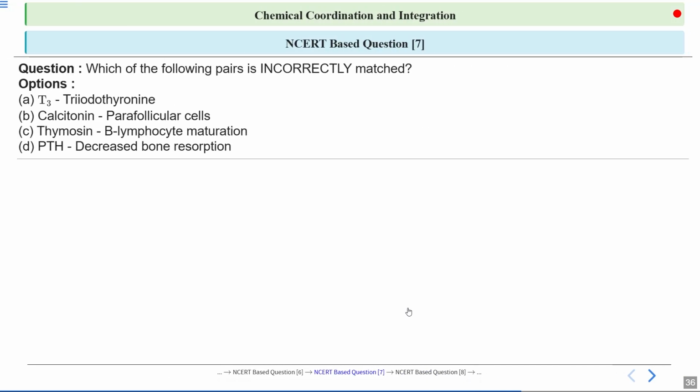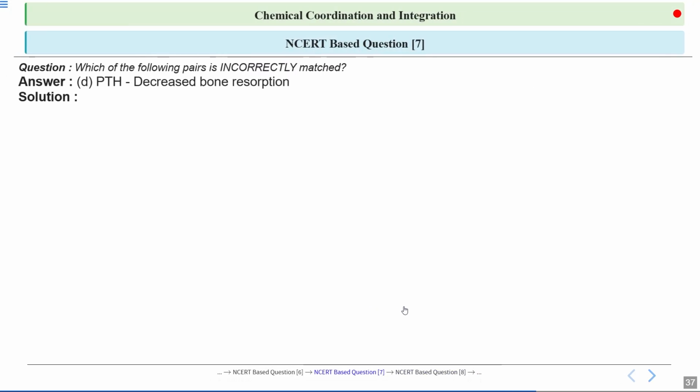Now this is question number 7, and the question is, which of the following is incorrectly matched? We have been given 4 options and you have to opt for the correct one. Let's see the answer. So here option D is correct, which is parathyroid hormone. It will lead to decreased bone resorption. Okay, this is wrong.